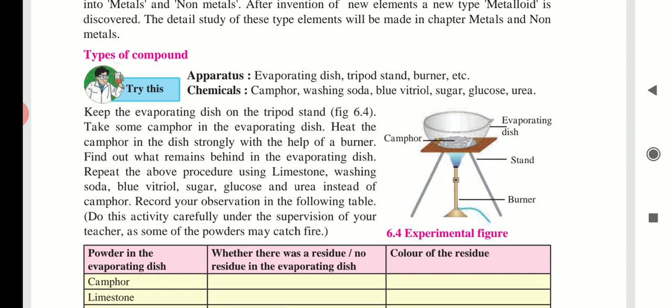Okay, so for the color of the residue, here you should make a dash. Now see the next one, limestone. It is called calcium carbonate. When we heat that limestone, after heating we see that a residue is left behind in the evaporating dish. It is a white colored residue.